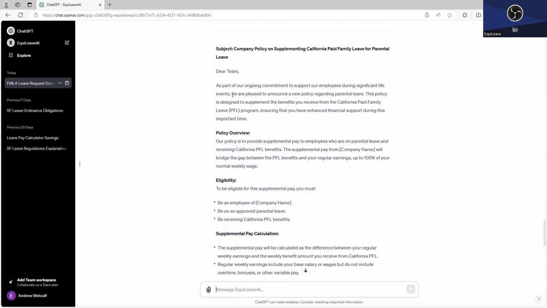One criticism I sometimes have of template policies you get from agencies or organizations or law firms is that they sound like a machine wrote it. And funny enough, with EquiLeave AI, it's not going to sound like a machine wrote it. It's going to sound like a human wrote it. Sometimes it's going to sound more human than the lawyers who might draft these policies. So the idea is to make it plain language, and you can obviously modify this stuff to reflect your own culture, but it can give you a good start.